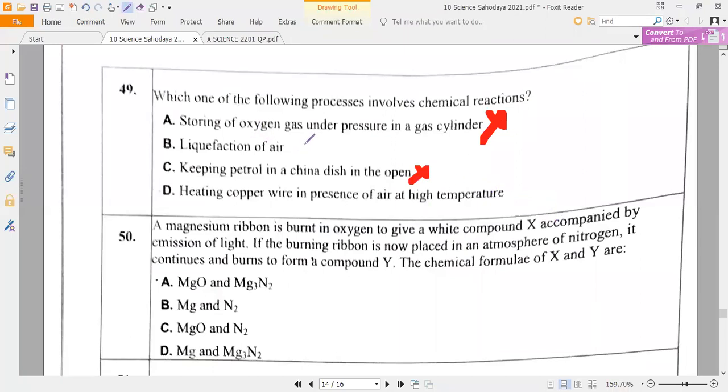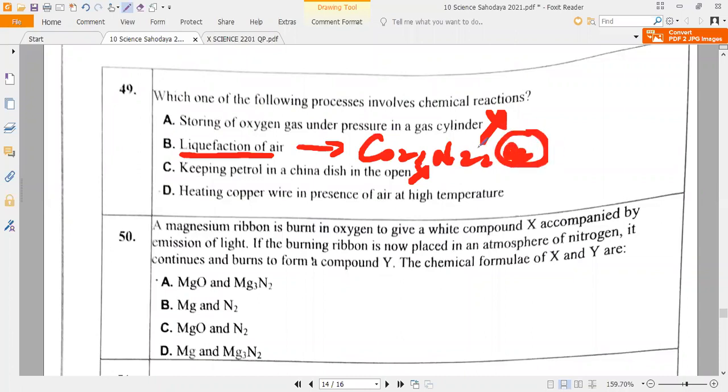Liquefaction of air. What is the answer, please? What do you mean by liquefaction of air? Liquefaction of air means converting air into liquid, with individual components like carbon dioxide, nitrogen, and oxygen all getting into the liquid state. So it is also just separation of air only. Class 9 you have studied. So it is also not a chemical reaction.